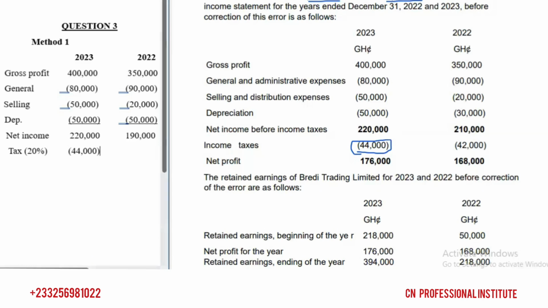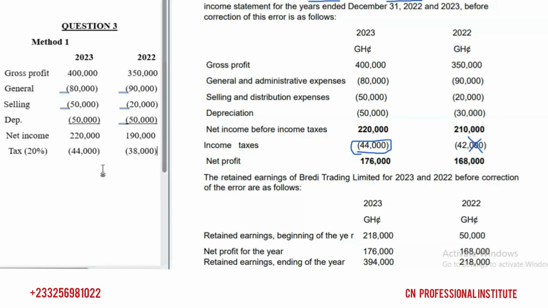For 2022, we now apply the 20% on the 190,000. We are not going to be using this one again. We are now going to apply 20% on the new adjusted net income before tax. So when you apply 20% on the 190, you get 38,000. So 38,000 is your tax for 2022.